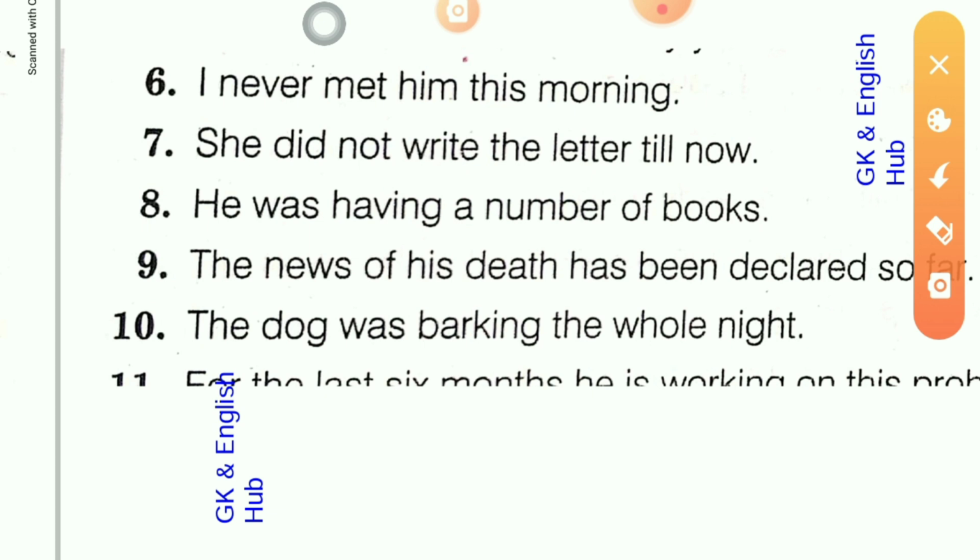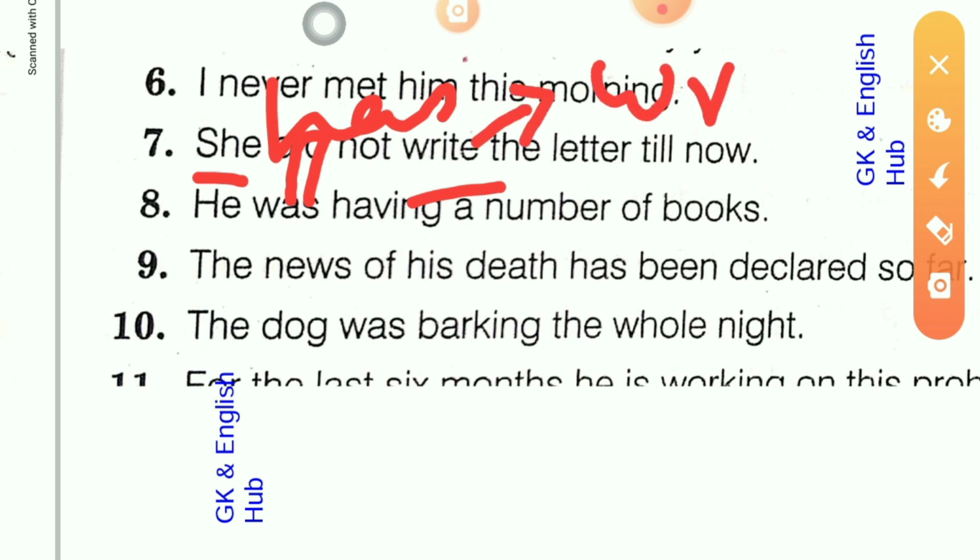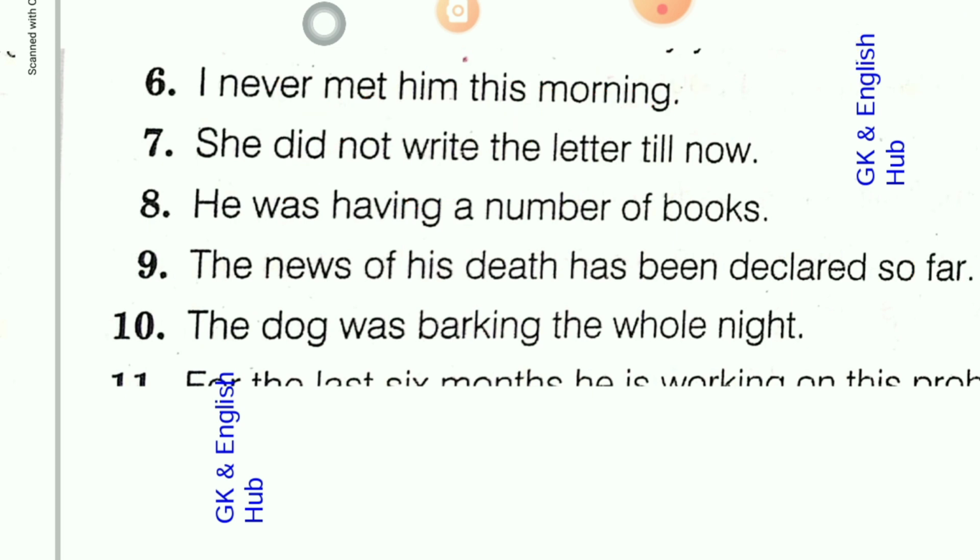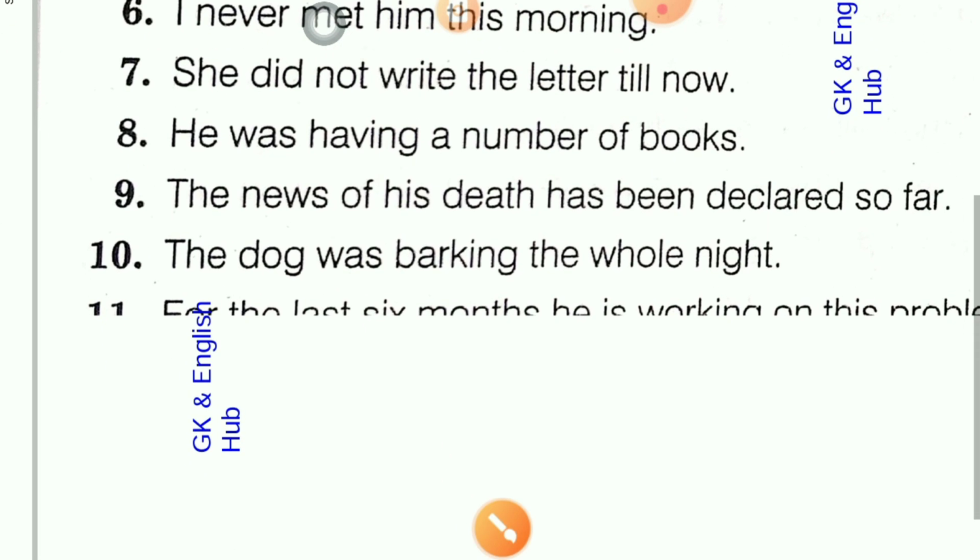So what will be the answer? In place of did, it will be has. She has not, and in place of write, it will be the past participle form of the verb, written, W-R-I-T-T-E-N. So she has not written the letter till now. It will be the correct answer.